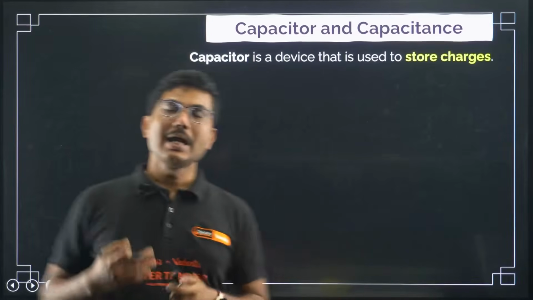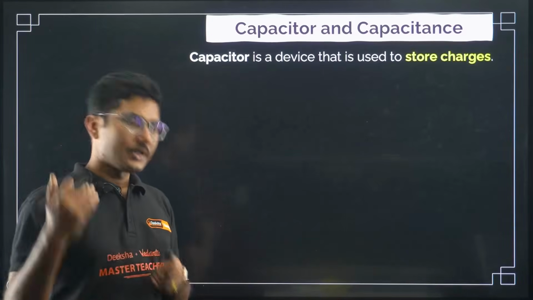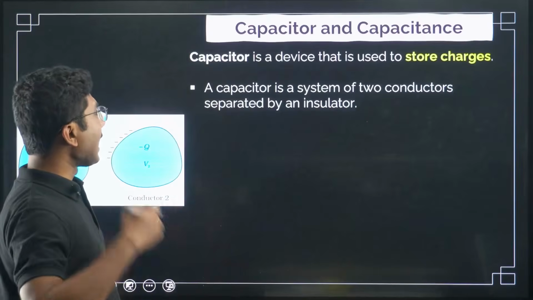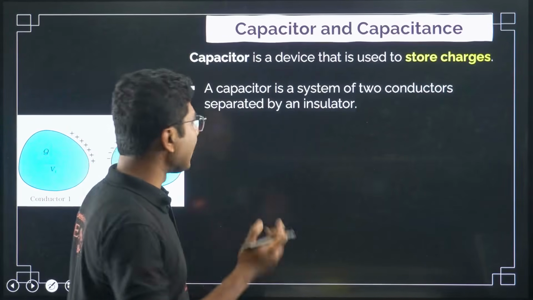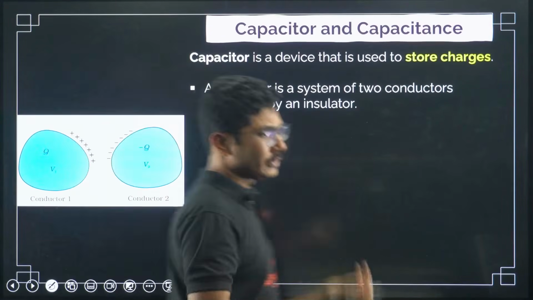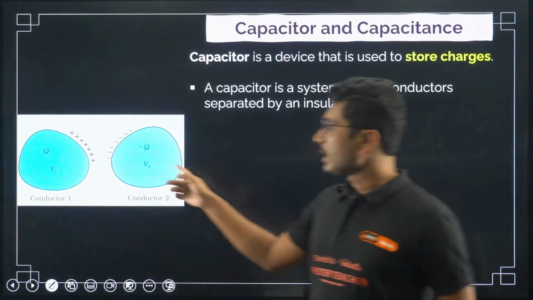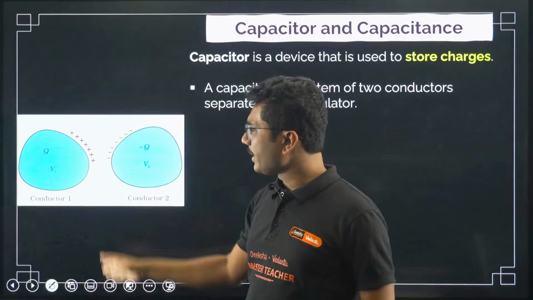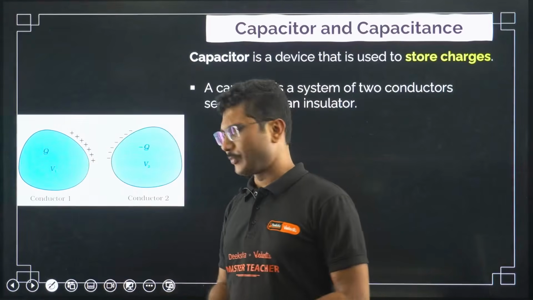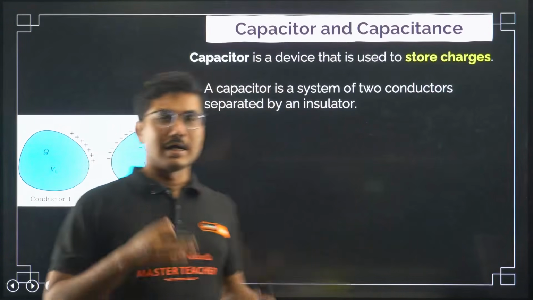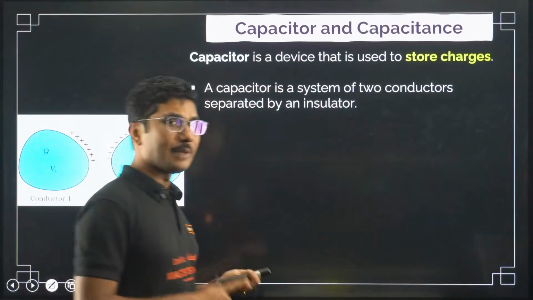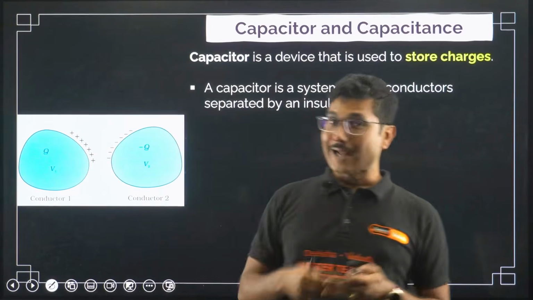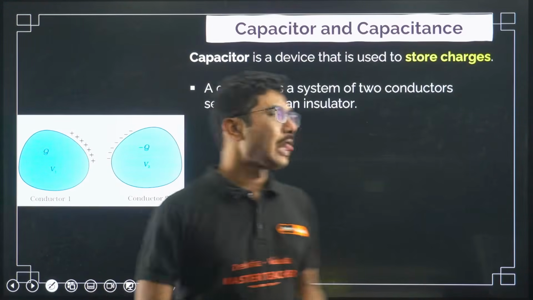Its primary objective is to store charges, right? A capacitor is a system of two conductors separated by an insulator. It's generally two conductors, okay, and they are separated by an insulating medium. It can be any conductor, but it has to be separated by an insulating medium. It can be paper, it can be wax, it can be air as well.